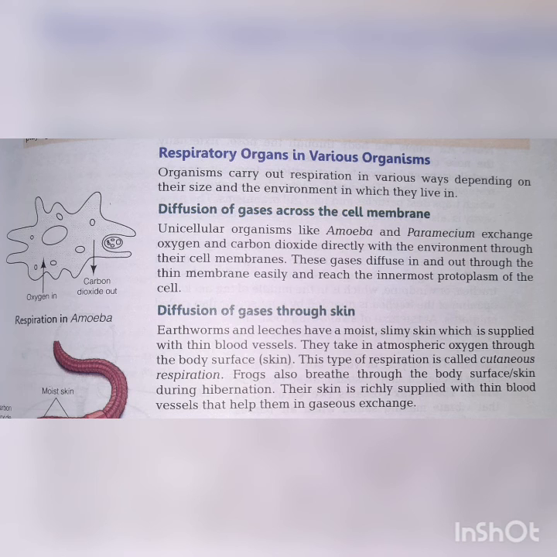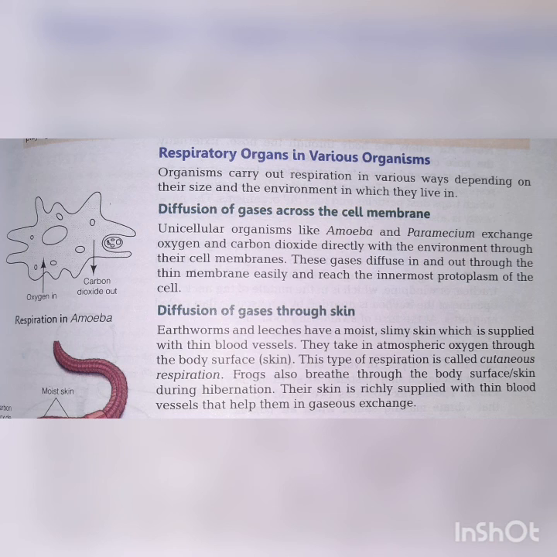Let's get started. Organisms carry out respiration in various ways depending on their size and the environment in which they live. Now, the question arises: why is the respiratory organ different for different animals? This is because of the condition they live in, the environment they live in, and their size.